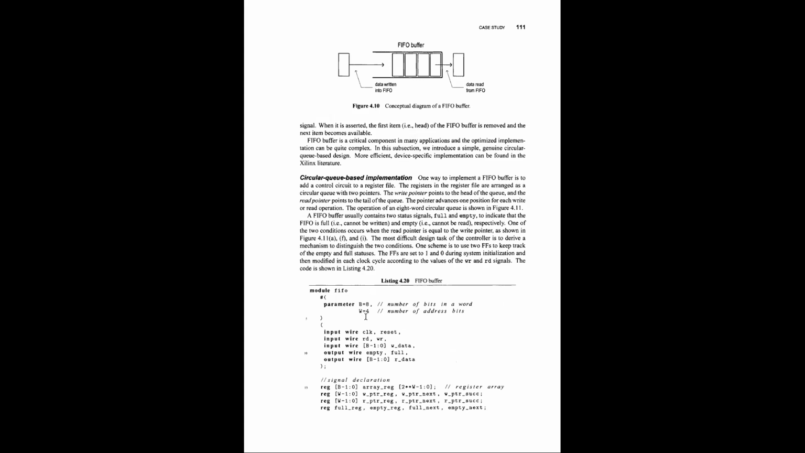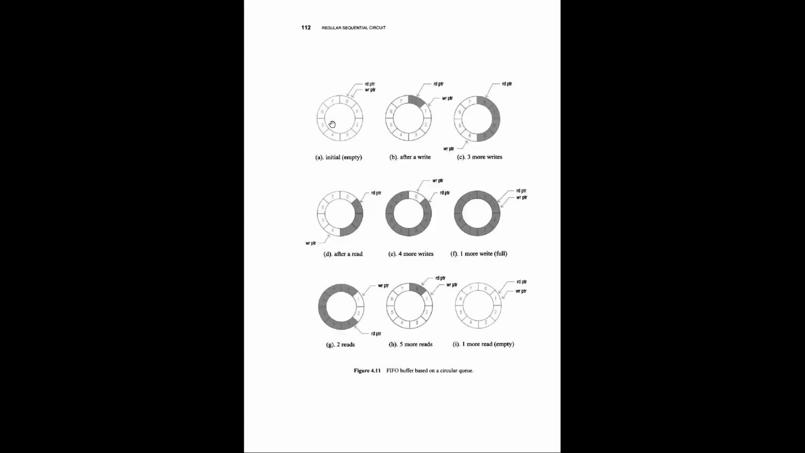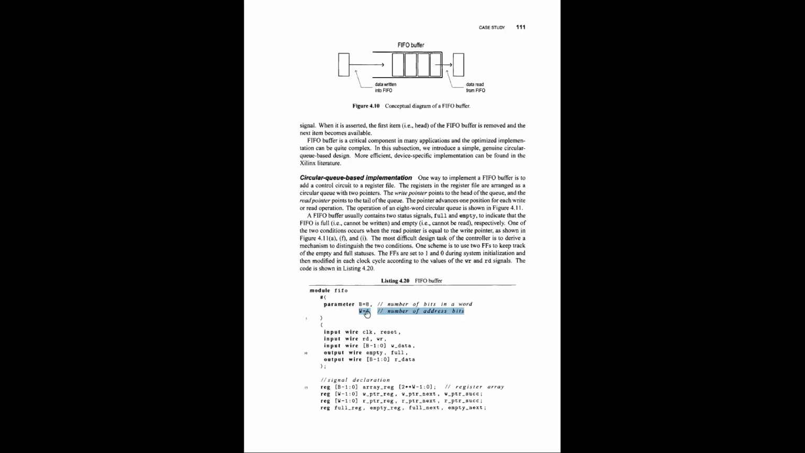So the input says that the number of bits in a word is 8, and there are 4 address bits. When we talk about 4 address bits, it means there will be 16 addresses. But here we are showing 8. In the implementation, there are 16 locations.